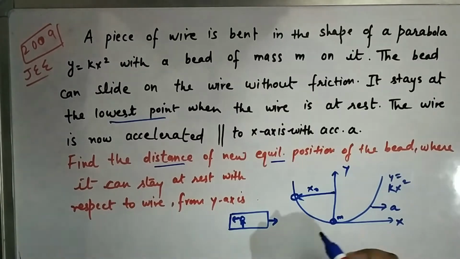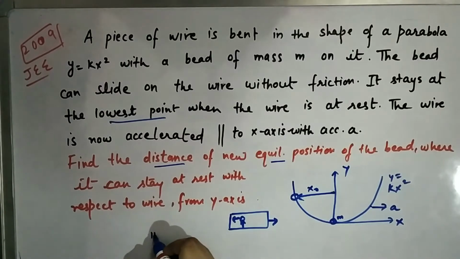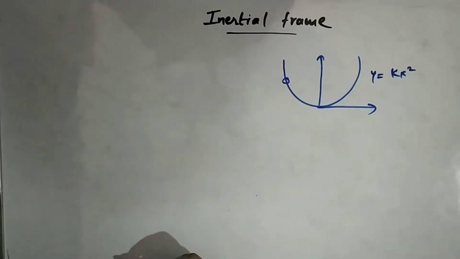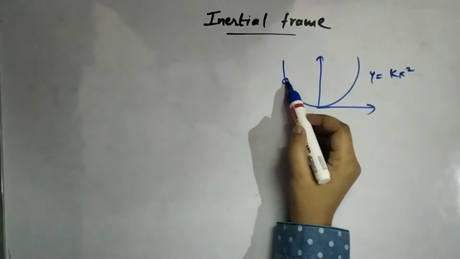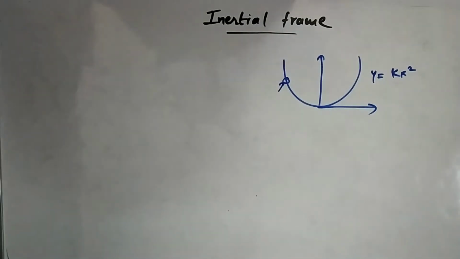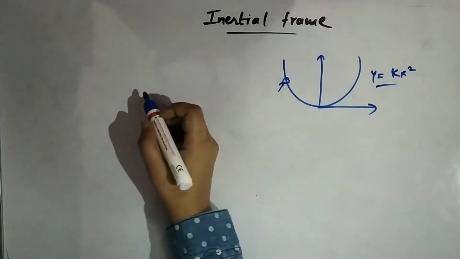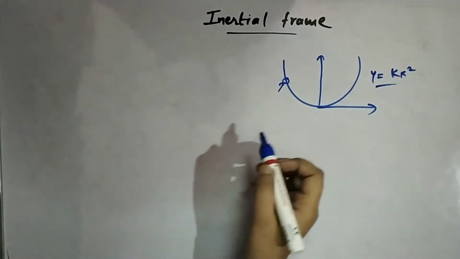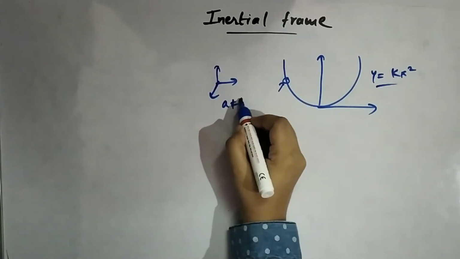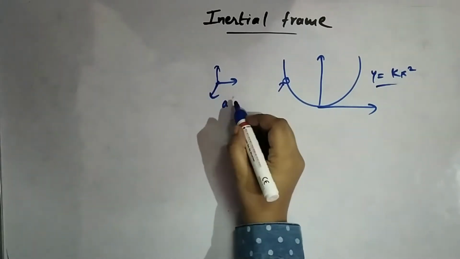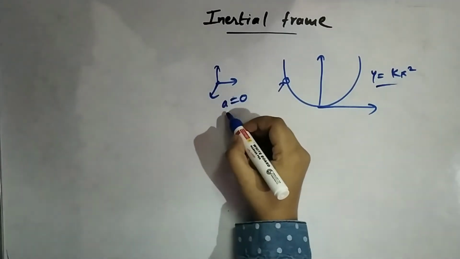We can solve this question in the inertial frame, or we can solve it in the non-inertial frame. So I'll introduce you to the two frames in this video. Let's get started. So what is the inertial frame? We had decided that we have this wire and the bead is placed here, and the equation is this. Now the inertial frame is a frame which is having no acceleration, or it is moving with a constant velocity.